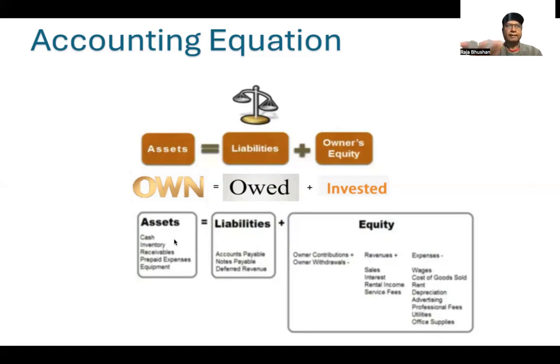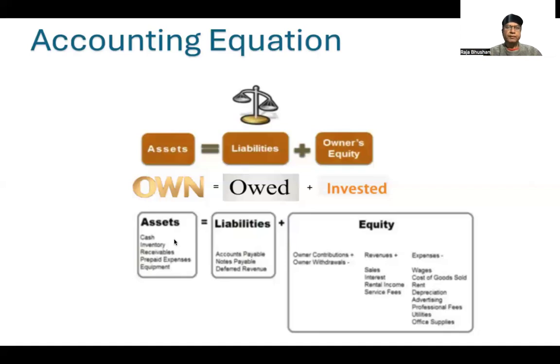Prepaid expenses, examples can be rent. You make 6 months advance payment or 3 months advance payment, and you buy an insurance policy. So those are prepaid expenses. Why we call it prepaid means these expenses are not incurred today. It will be incurred over a period of time. So the expenses for which we paid today, it is prepaid. That's why it is part of the assets. Similarly, equipment is furniture, machinery, computers, building, lands, and so on. Those are part of the property, plant, and equipment, classified under assets.